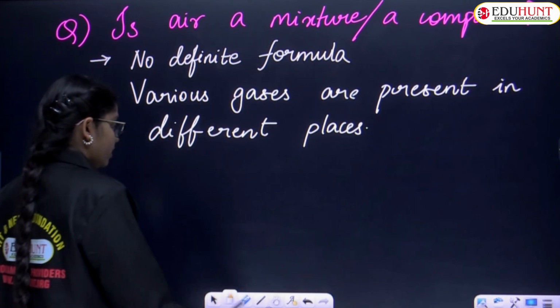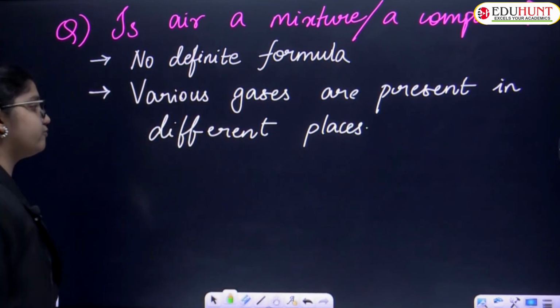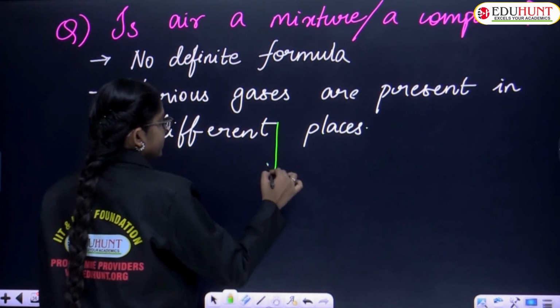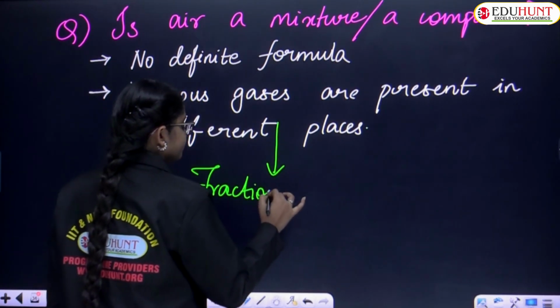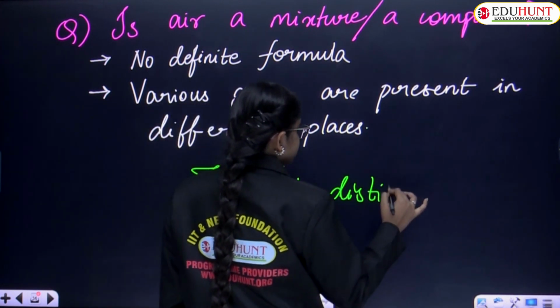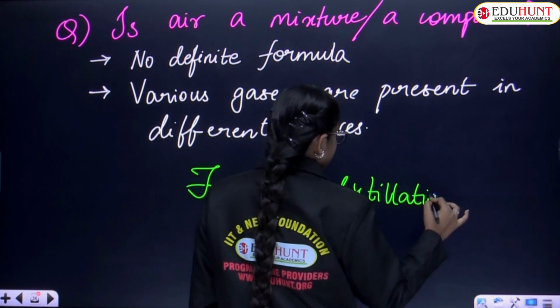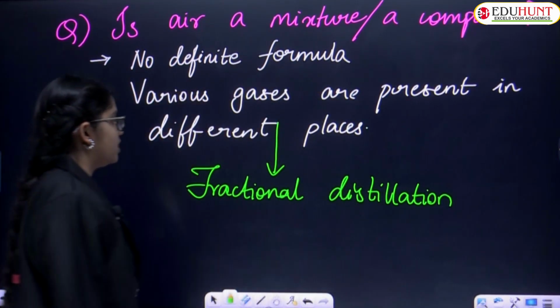There is an important physical method to separate them, called fractional distillation.